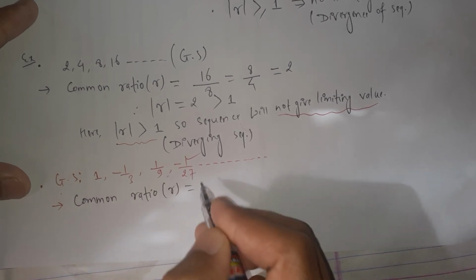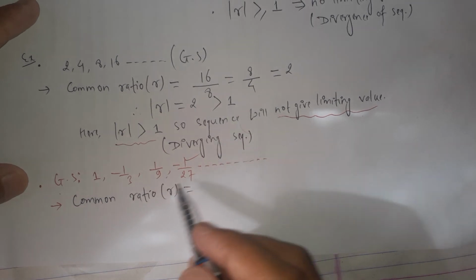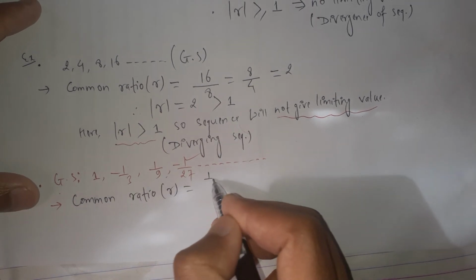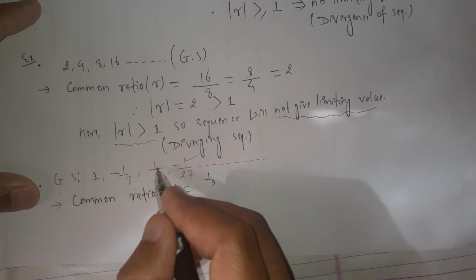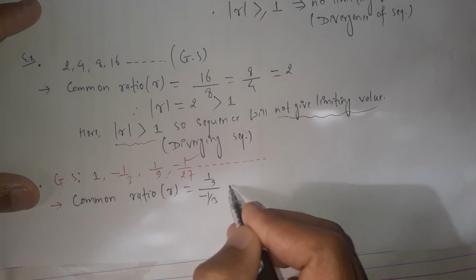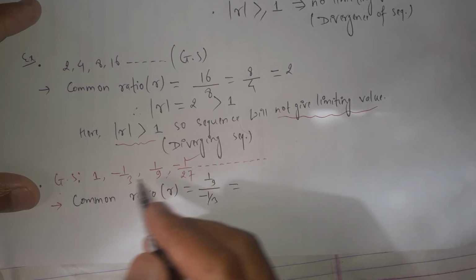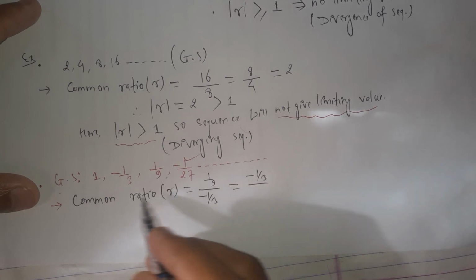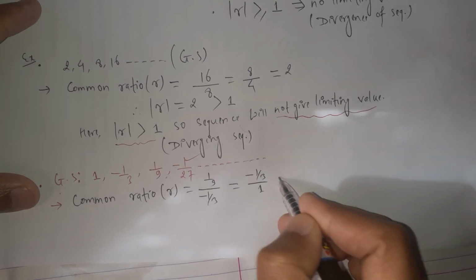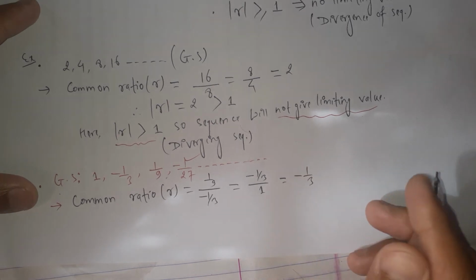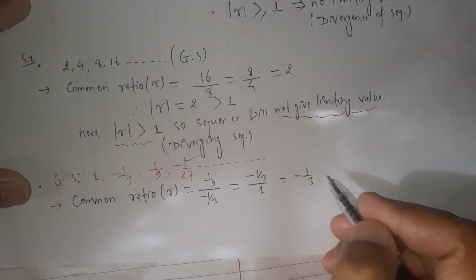Common ratio, we already discussed the common ratio. Succeeding term: let's take the term 1 over 9. With respect to 1 over 9, the preceding term is negative 1 over 3. We can take any term, so let's take negative 1 over 3. With respect to this, the preceding term is 1. Here we calculate the ratio, which is the constant negative 1 over 3. This is the common ratio.